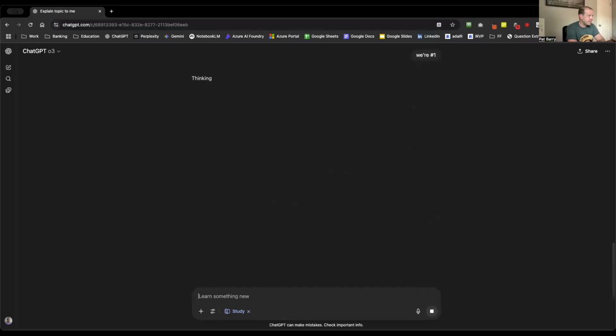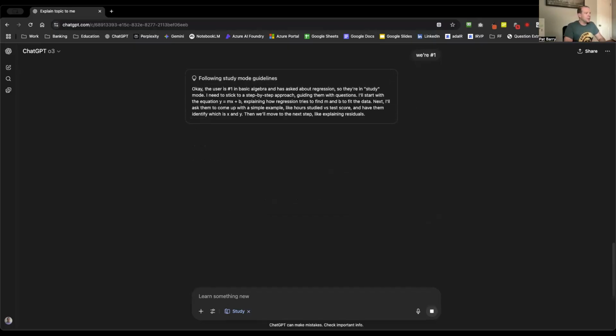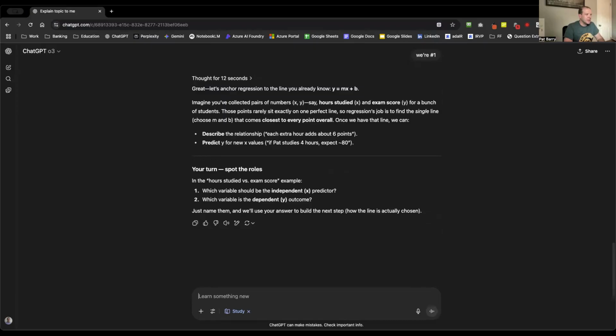So see what kind of a study guide the O3 model can come up with here. Great, let's think a regression line here. I already know y equals mx plus b. Okay, so it's giving us a simple example of just y equals mx plus b, algebra from junior high, which they might do earlier now, I don't know.